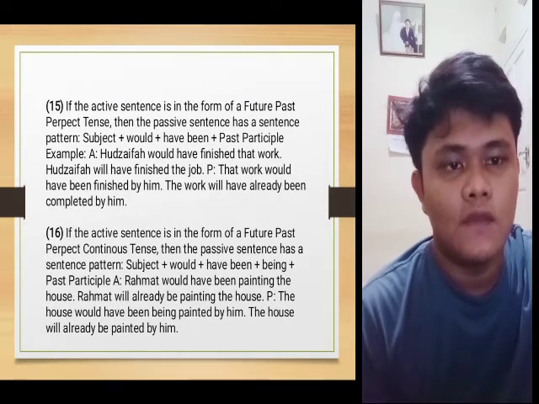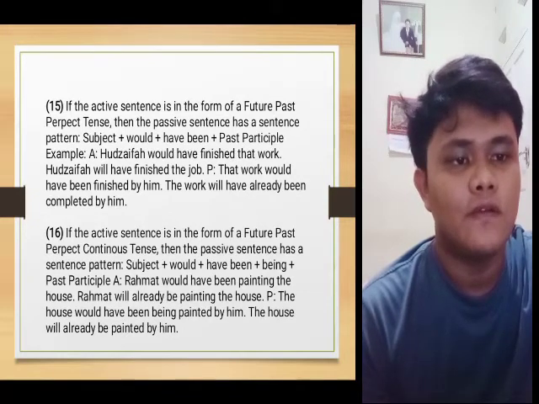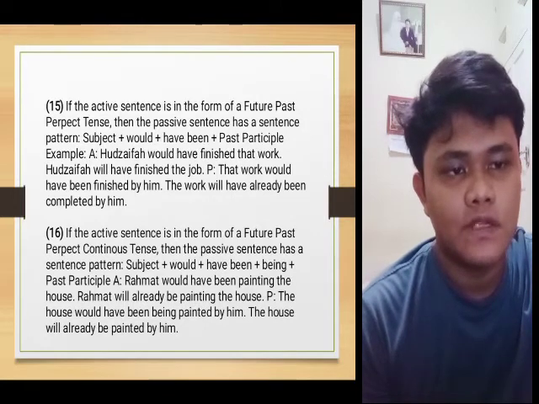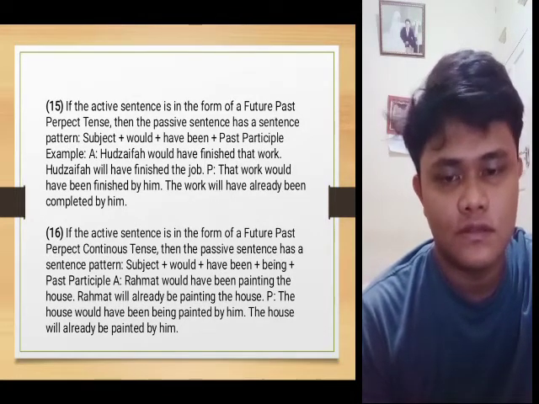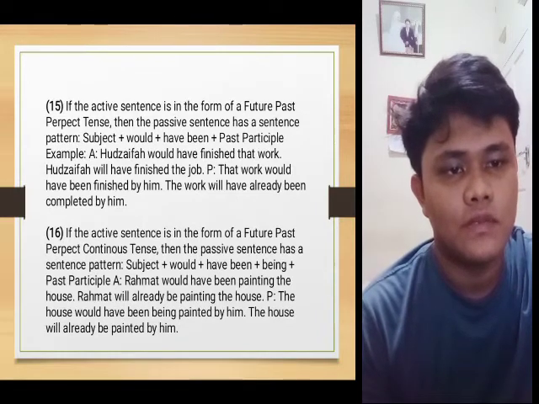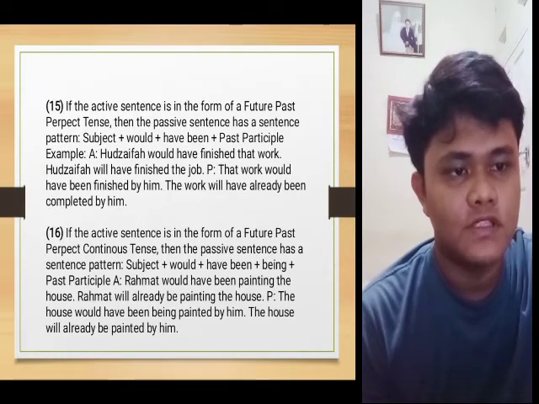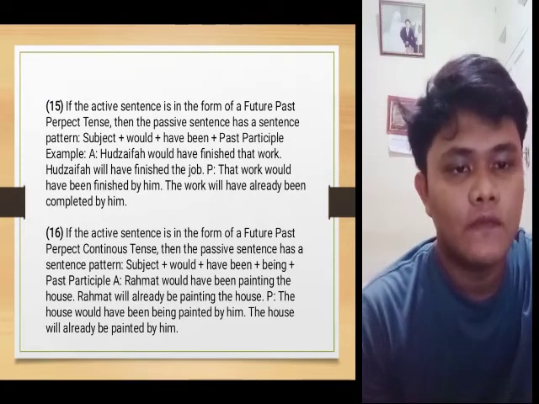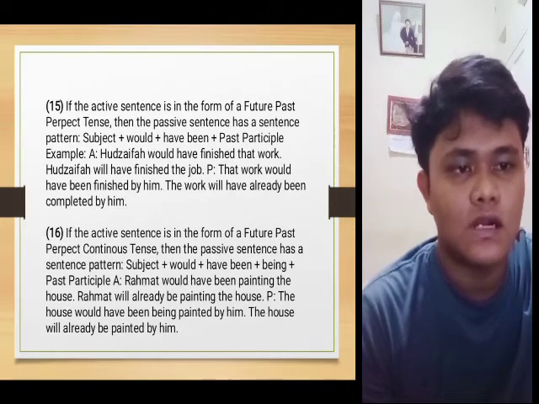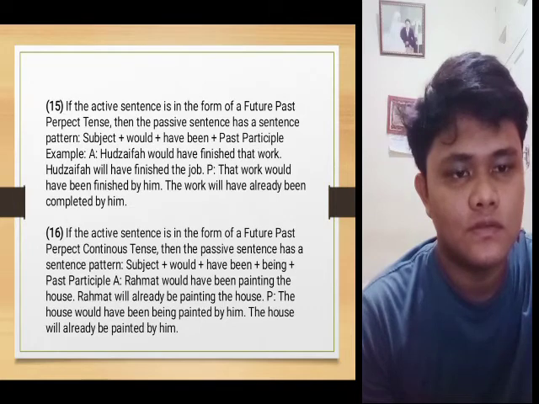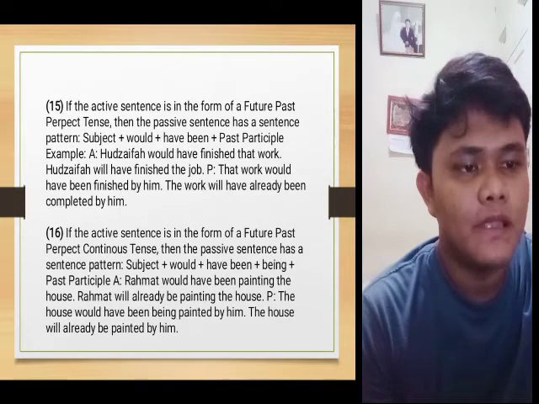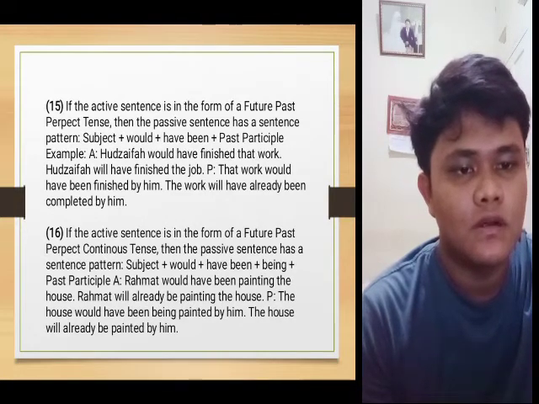16. If the active sentence is in the form of a future past perfect continuous tense, then the passive sentence has the pattern: subject plus would plus have been plus being plus past participle. Example: active, Rahmat would have been painting the house. Passive, the house would have been being painted by him.